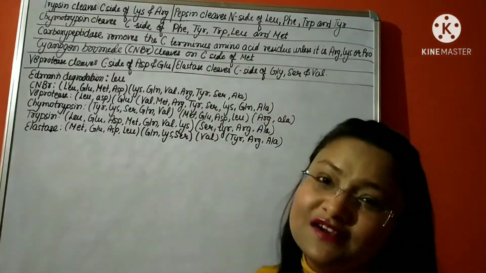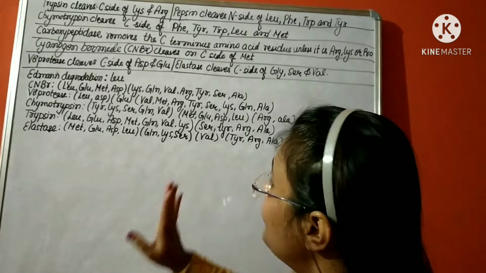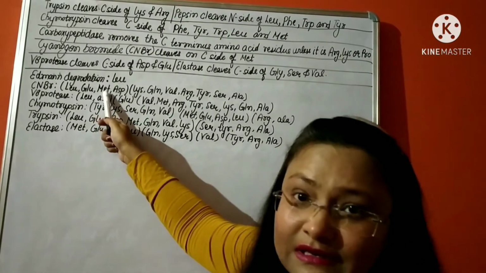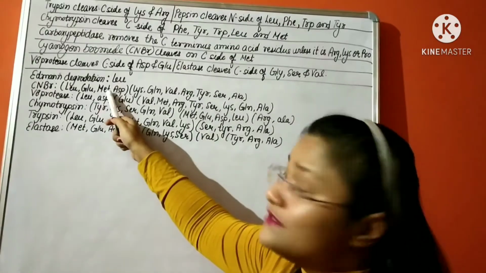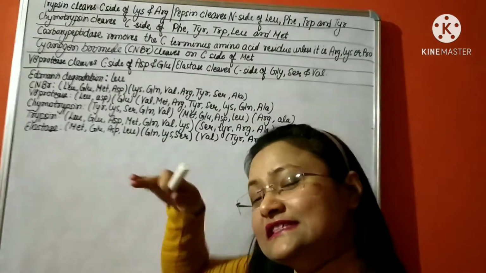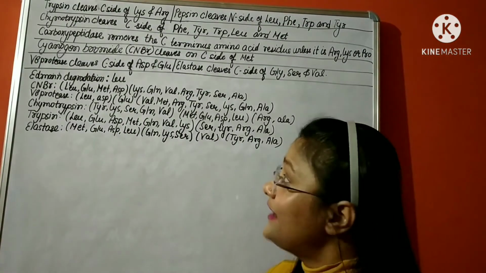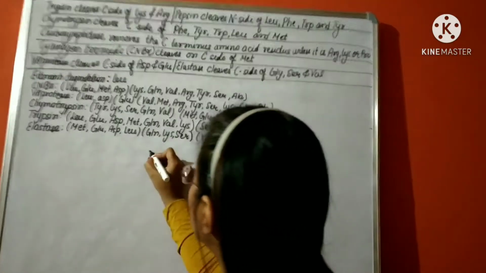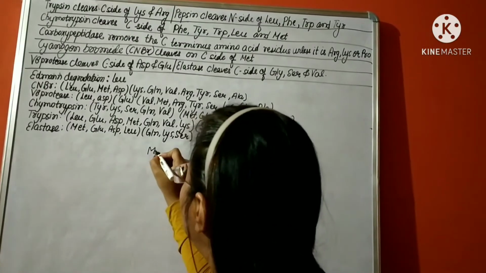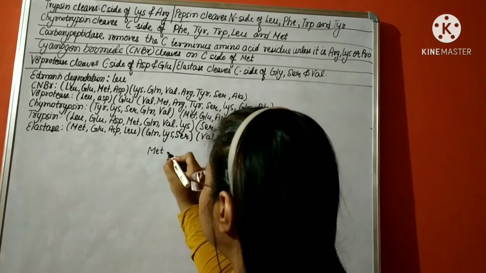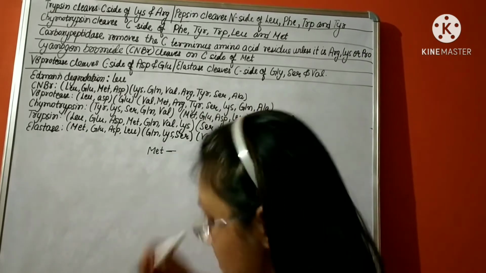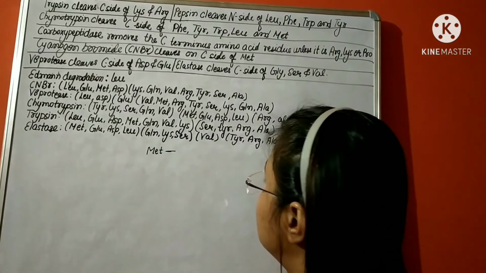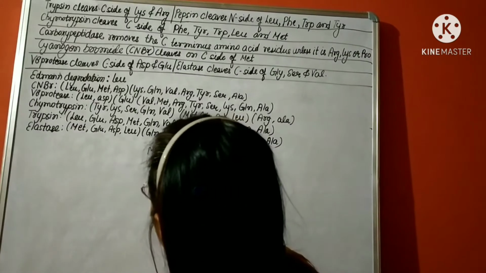So it is easier for us. Cyanogen bromide cleaves at the C side of methionine. That means the position of methionine is fixed in this polypeptide now, because CNBr has cleaved it over here.